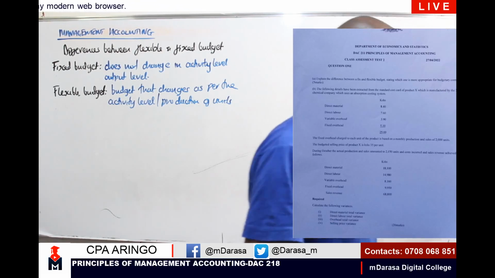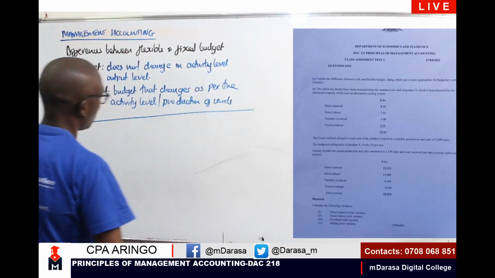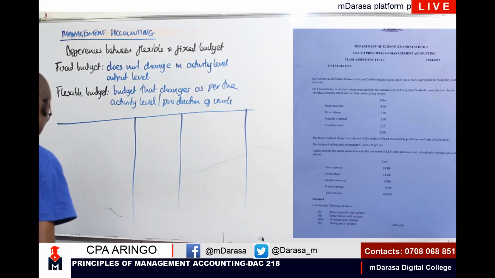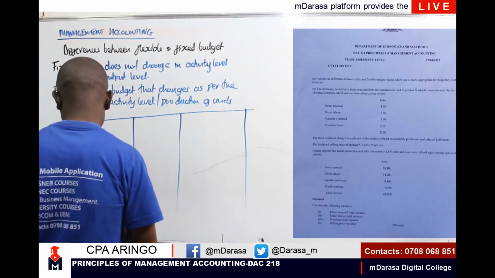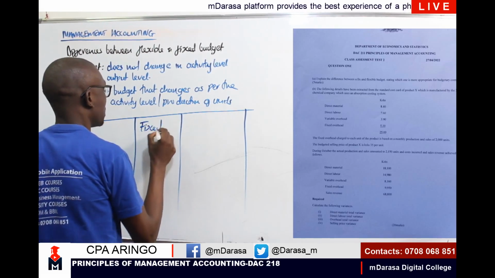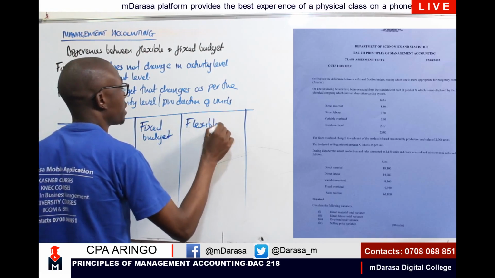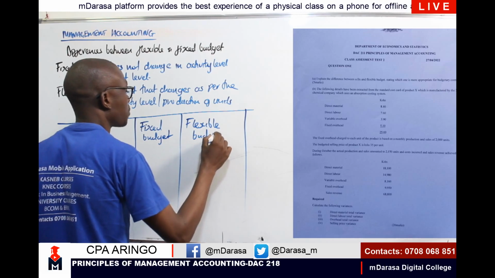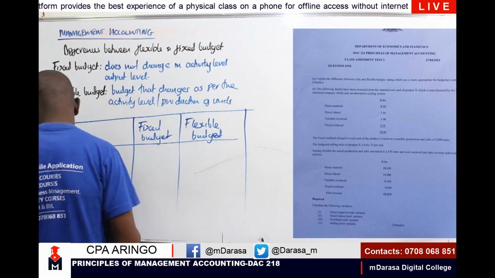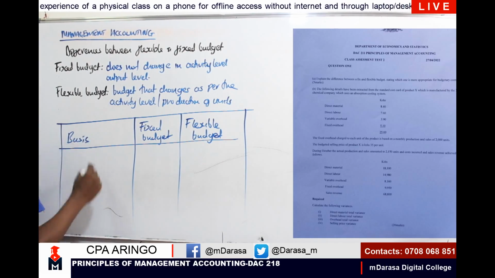Clearly, I can give you a very clear distinction in the form of a table. Probably I just dictate, and you should be putting it down. So the difference between these two forms of budget, a fixed budget and a flexible budget, and let us look at the points of difference, or rather the basis of distinction.